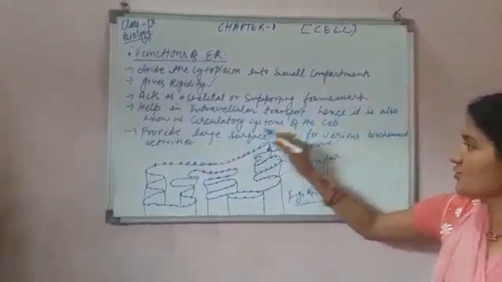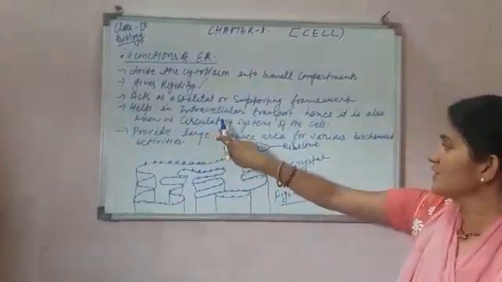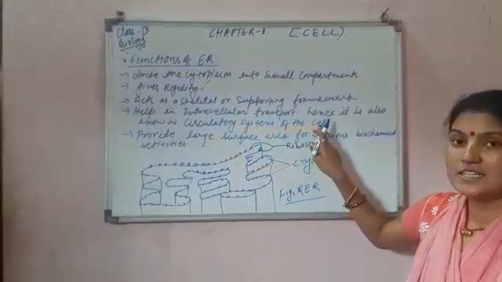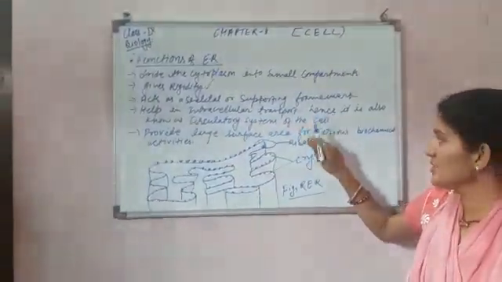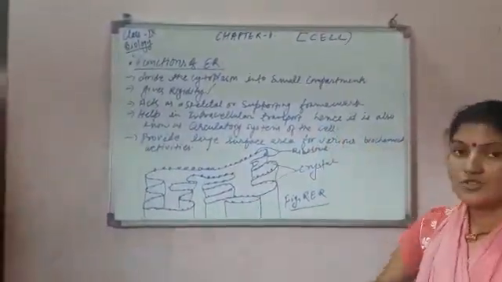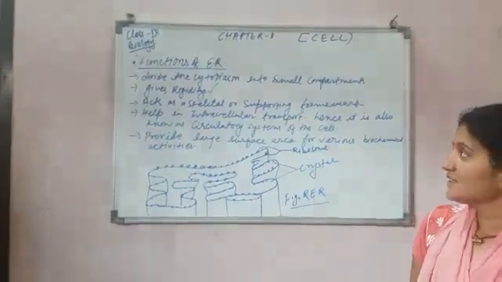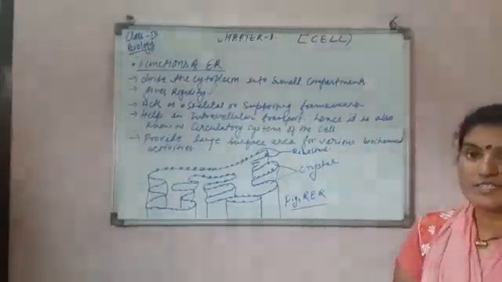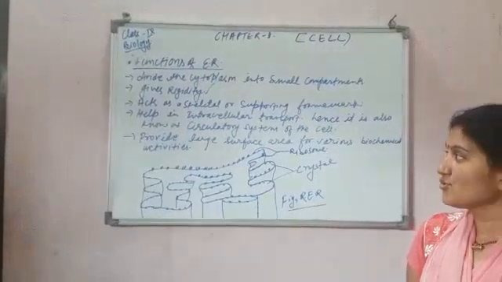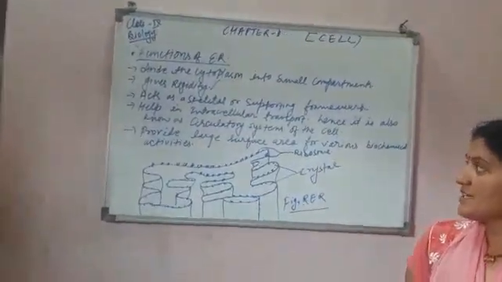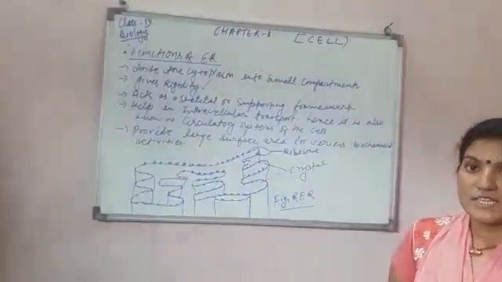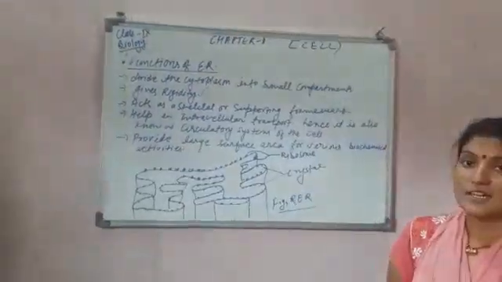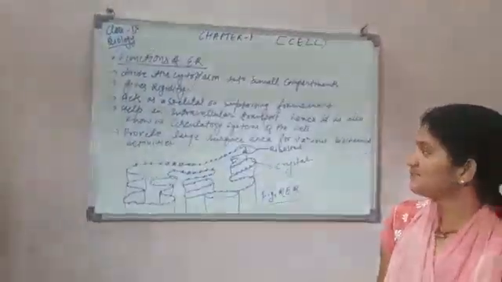Hence, it is also known as the circulatory system of the cell. If I ask you a question, what is the circulatory system of the cell, or which cell organelle is the circulatory system of the cell, then the answer is endoplasmic reticulum.